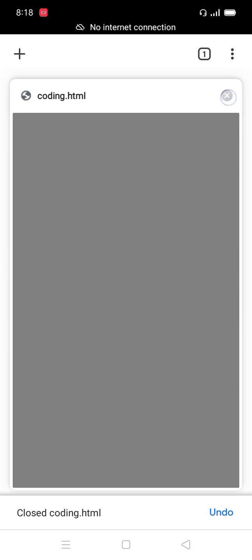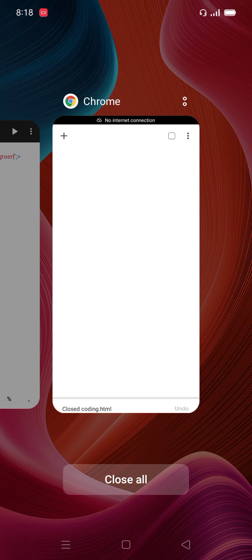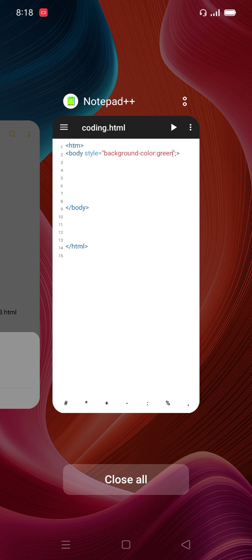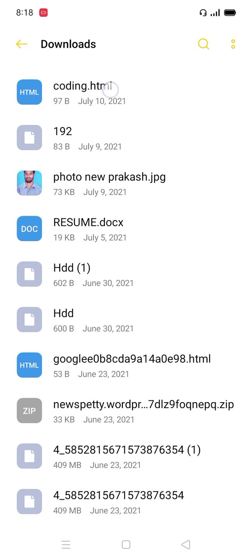Nothing changed, so I open it newly in a new tab, the same coding in Chrome. The green color has automatically changed. That's all. So I have shown how to change the body background color on the front page. It is completely successful.